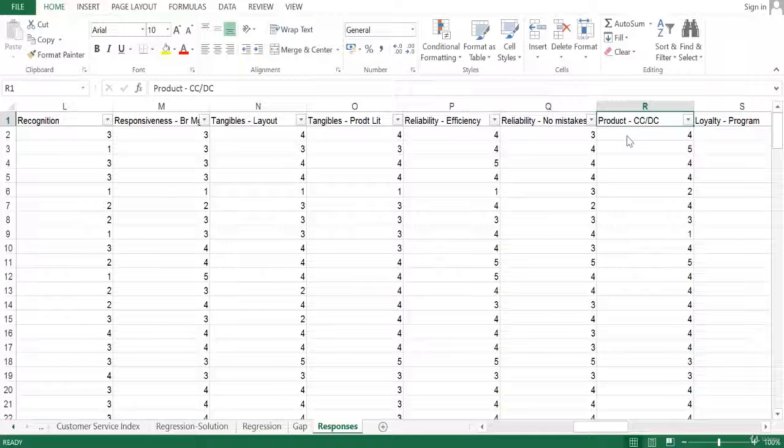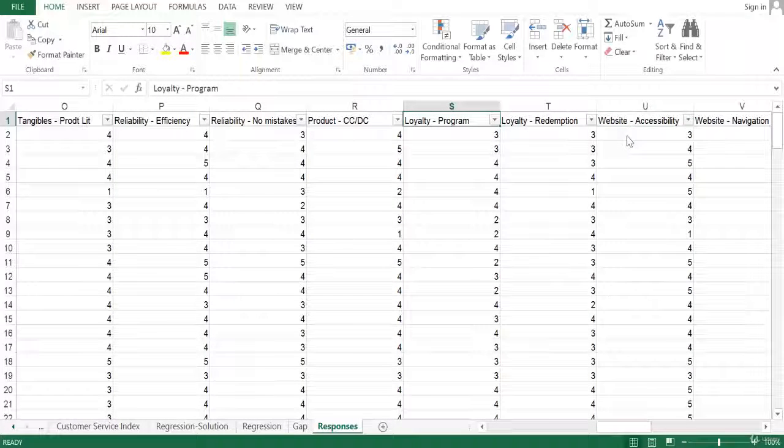So we are trying to ask whether, for credit card or debit card products, they find the range of products sufficient for what they are looking for, or it is something different from what they were expecting. So again, on a range of 5 to 1, where 5 would indicate that it has met expectations, or the range of products was as per what the customer desired, and 1 indicating that the range of products with respect to credit card or debit card was not as desired.